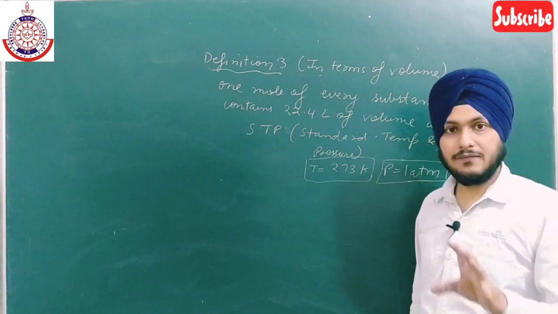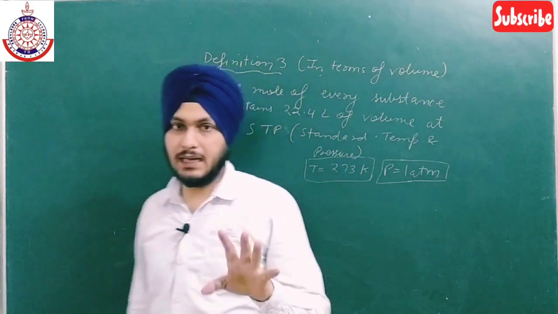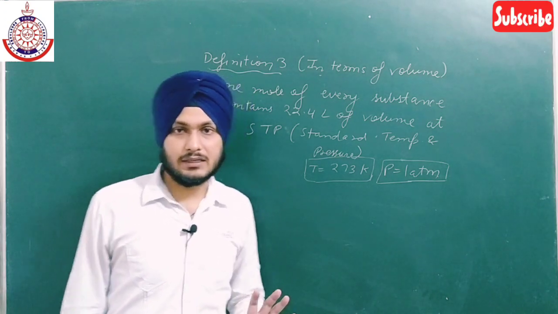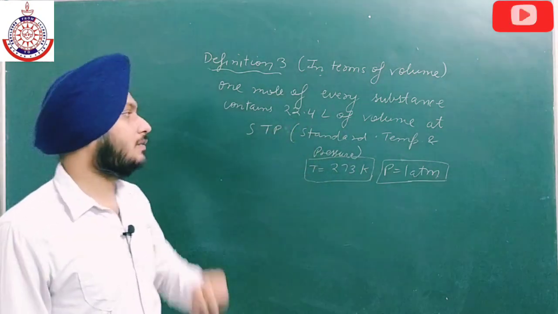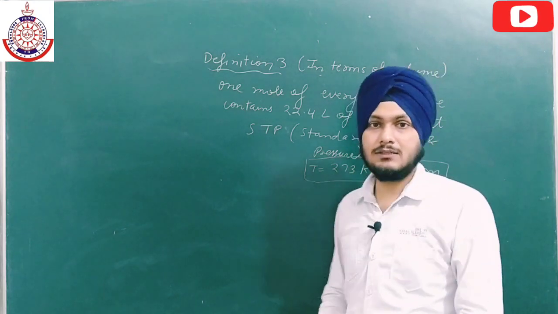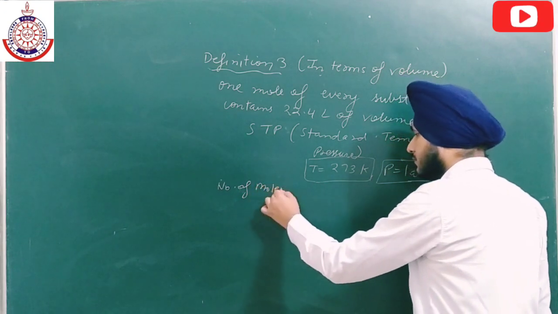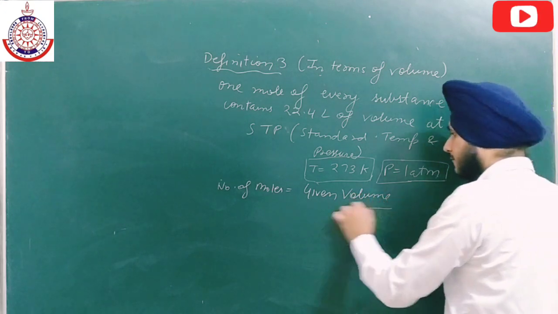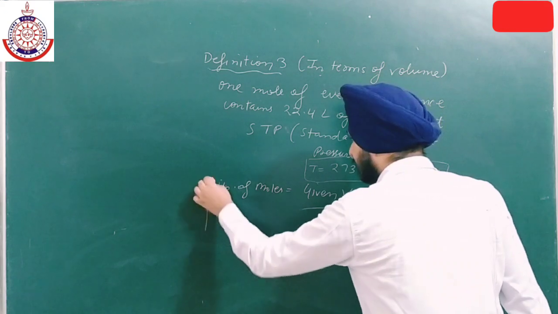Now if I am giving you some value of volume, say 80 liter, and I am asking how many moles are there, what will you do? The same thing we have already done in the last two definitions: we have to divide the given volume by 22.4 liter. So from this we get the third formula. The number of moles in terms of volume is given volume divided by 22.4 liter, as simple as that.